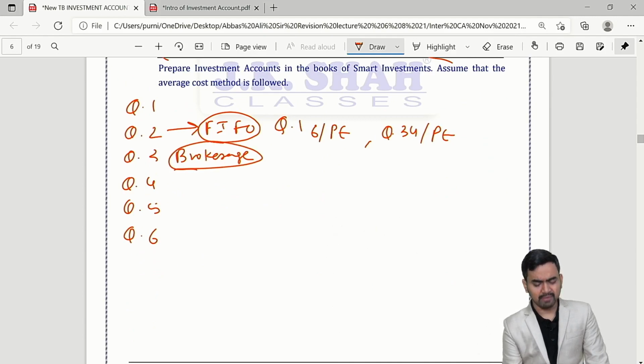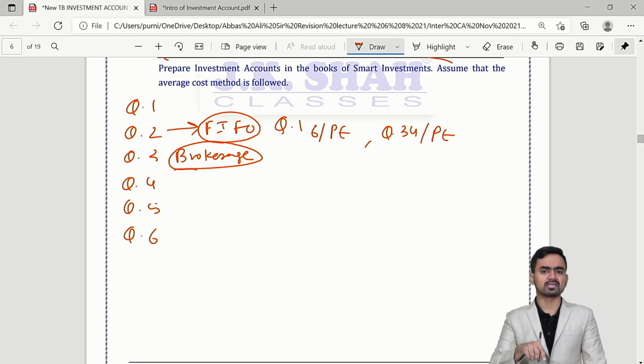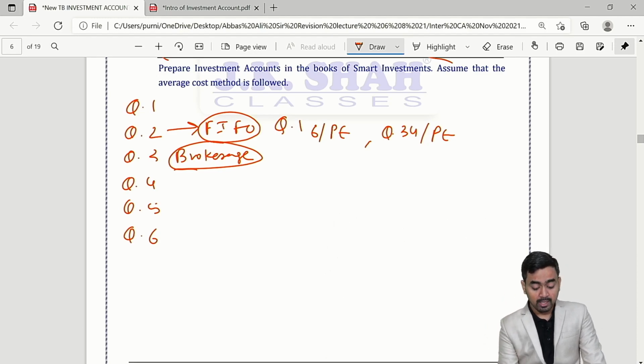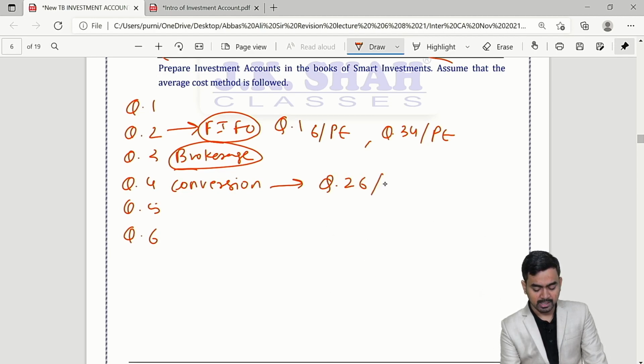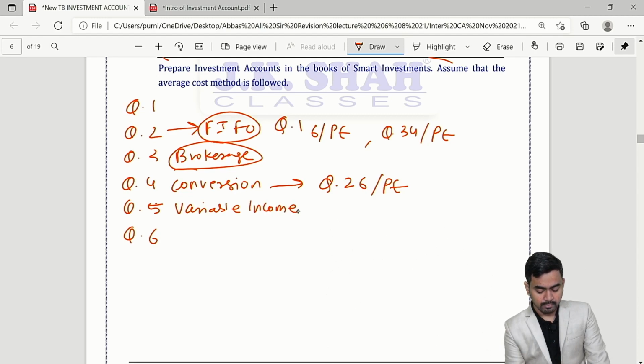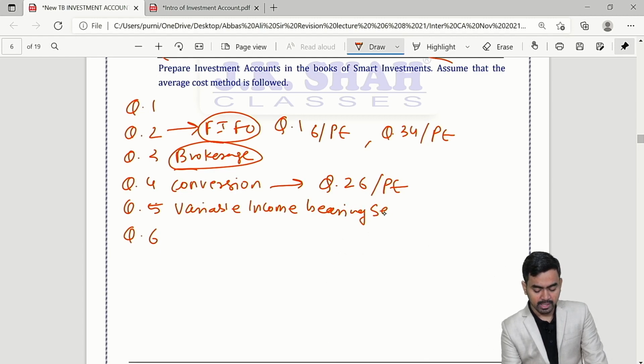Question number 3, the sum is important because of brokerage. So brokerage is everywhere, whether it is fixed income or variable income. If purchase, then add; if sale, then subtract. Question number 4 deals with conversion. For this you can see question 26 of past exam. Question number 5 deals with variable income bearing securities.